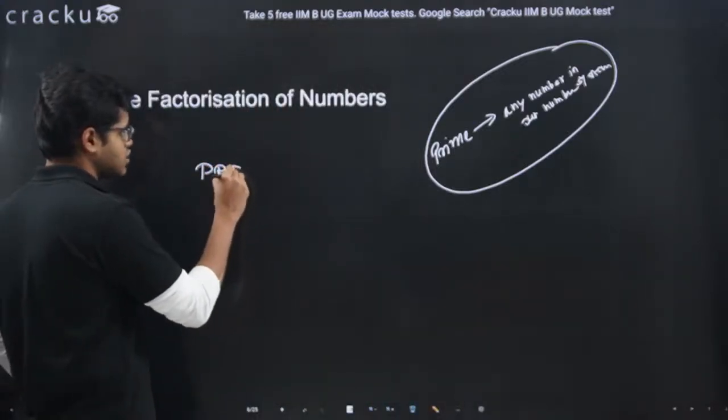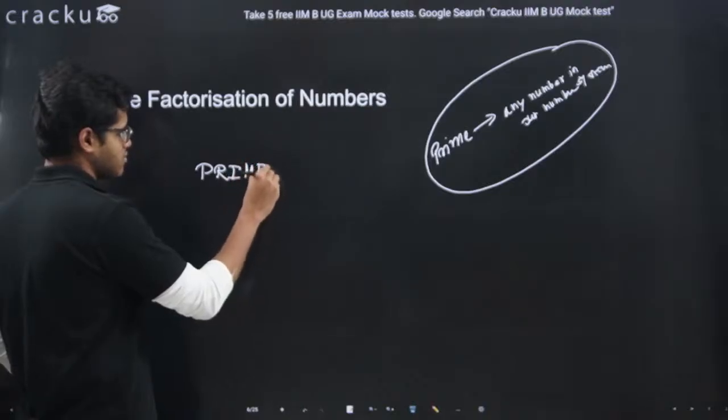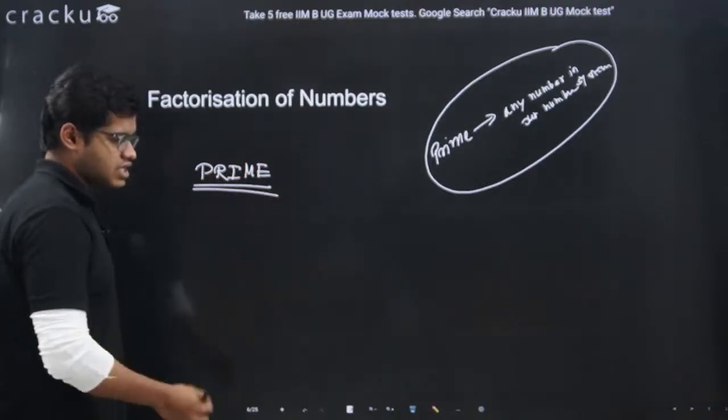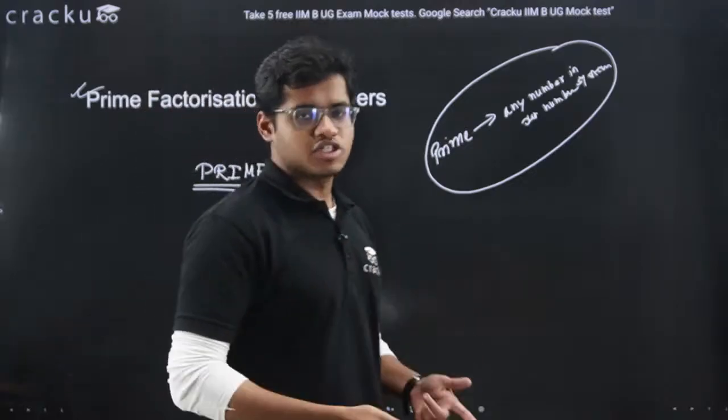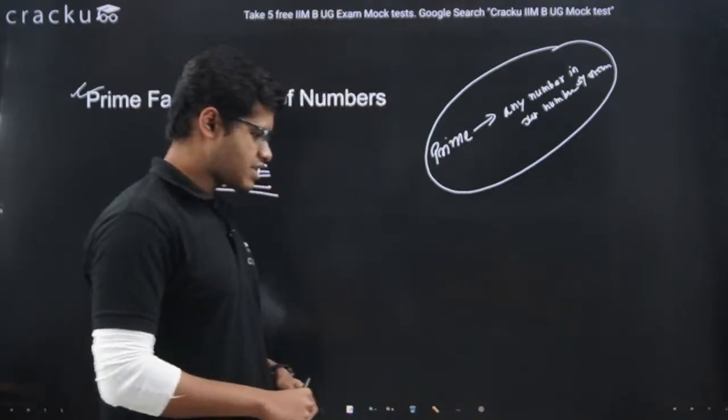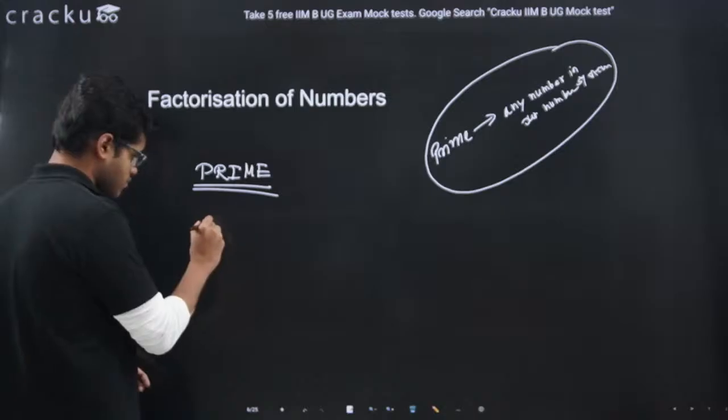Prime means the essential thing, so these numbers are essential.